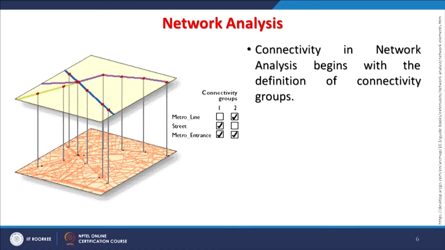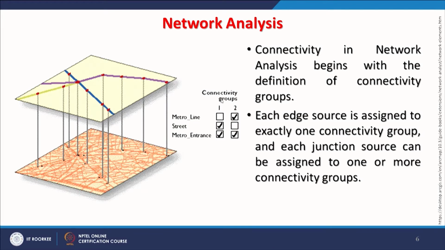A connectivity network analysis begins with the definition of connectivity groups. As you can see here, I am having a group with a metro line and street, and another group, number 2, having the metro line and metro entrance, because they are part of that group of metro line. Whereas the other one is street and metro entrance, because the metro entrance will be used, so it should be connected with the street. So they are in the group.